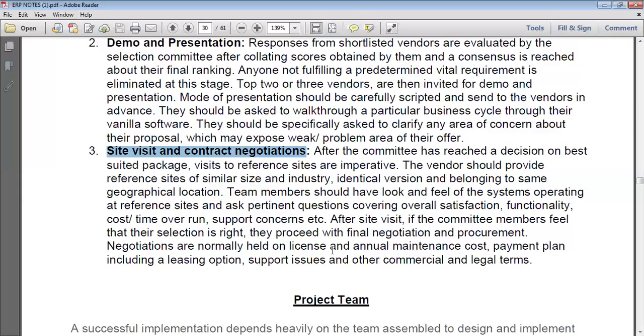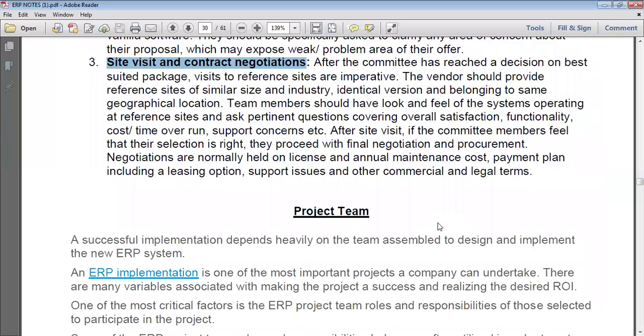Then they look at overall satisfaction, functionality, cost and time overrun, and the annual maintenance cost. So this is site visit and contract negotiation.